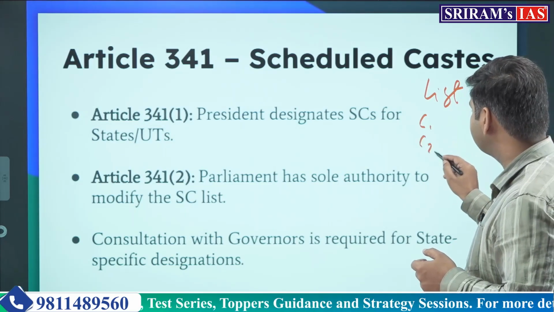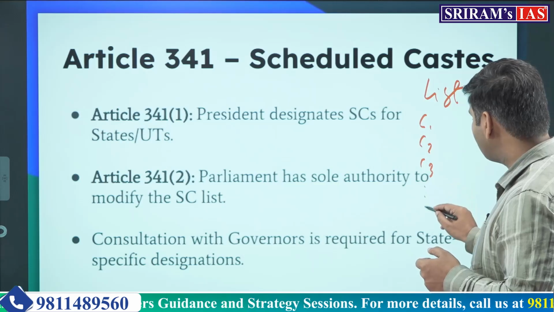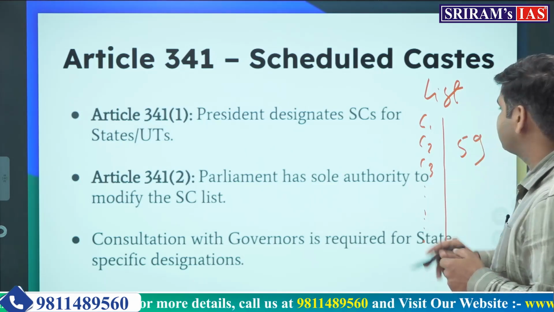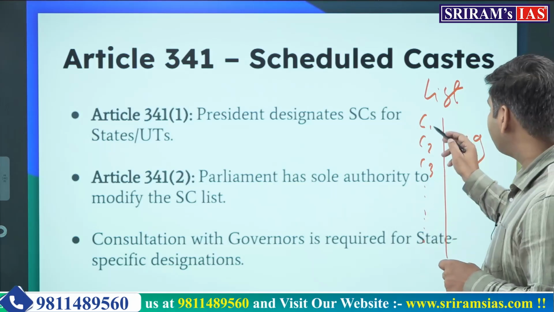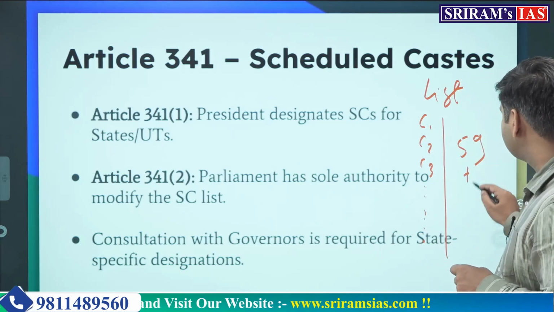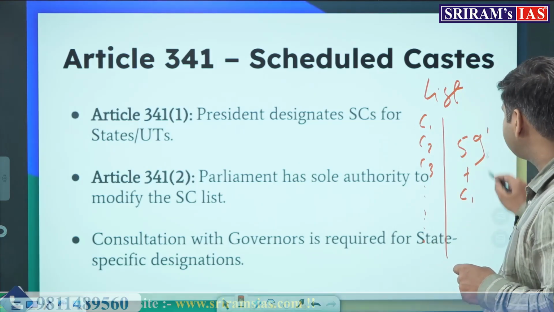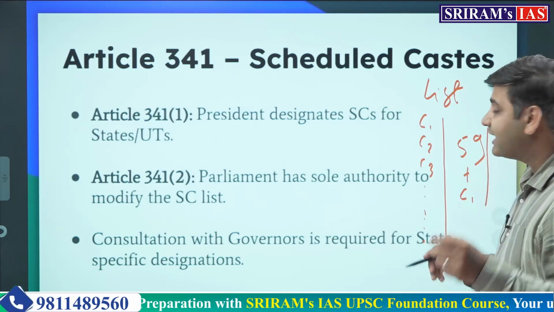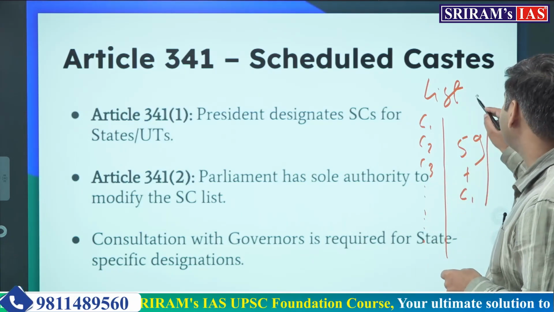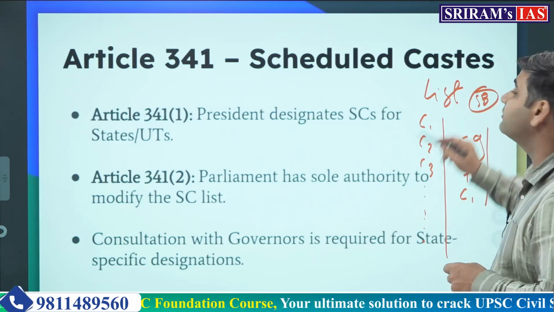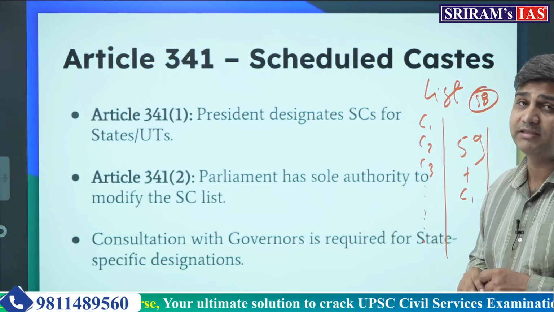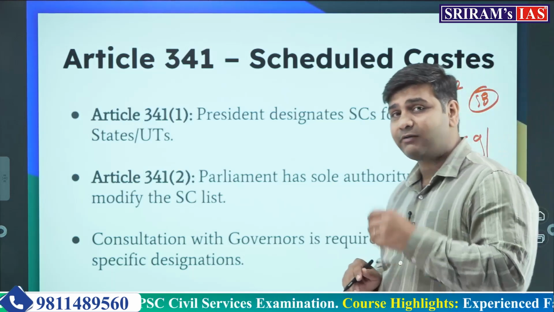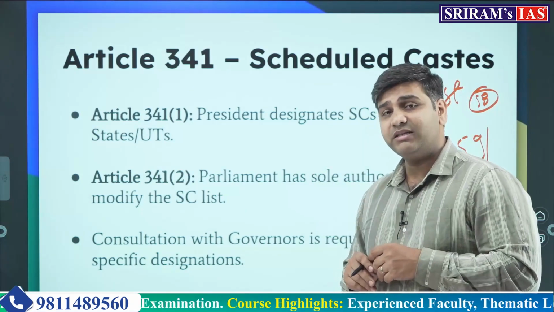Caste number 1, caste number 2, caste 3, and it can go on. Let's say there are around 59 castes in this list. If you have to include one more caste and make it 60, that will be done by the Parliament. Or if you have to exclude one caste and make it 58, that also will be done by the Parliament through legislation. But what power does the state government have after the particular judgment by the Supreme Court?